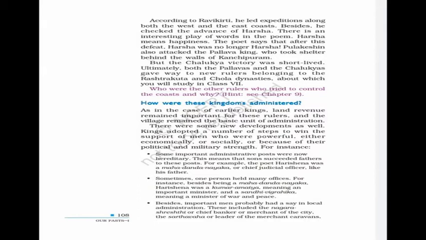The village was the basic unit of administration, and some important administrative posts were hereditary. Harishena was the chief judicial officer, and there were some important ministers. Sandhivigrahika means the Minister of War and Peace. There were also chief bankers, merchants, caravans and chief craftsmen. There were different administrative sections in the kingdom.